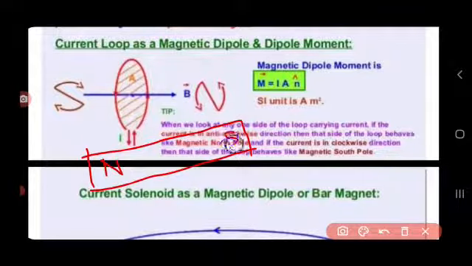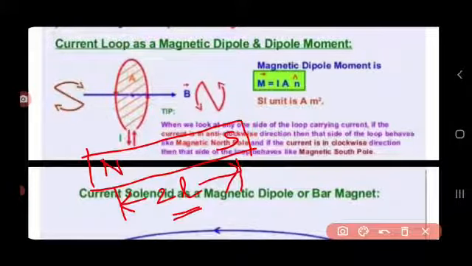And dipole moment is denoted by capital M. Dipole moment is equal to pole strength, that is Qm, into the distance between them, that is 2l. This is the mathematical formula of dipole moment: M equal to Qm into 2l. Qm is the pole strength, 2l is the magnetic length, and M is the dipole moment.